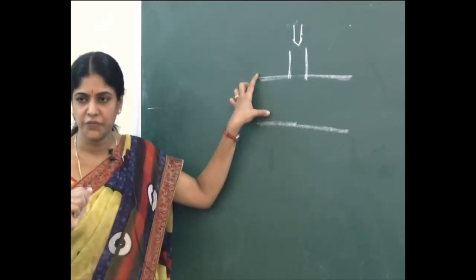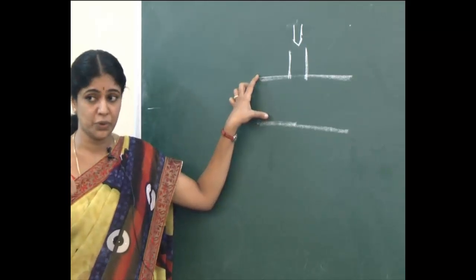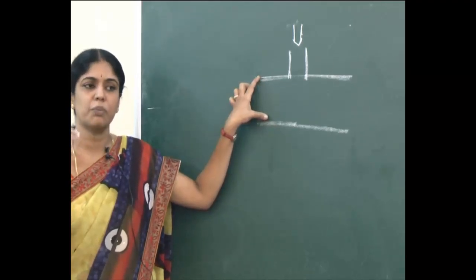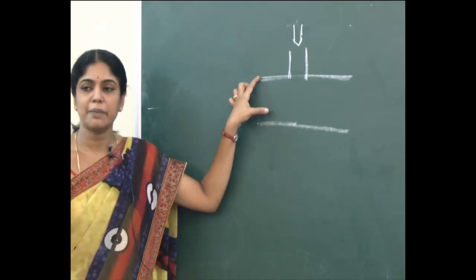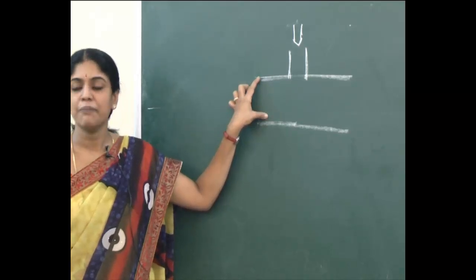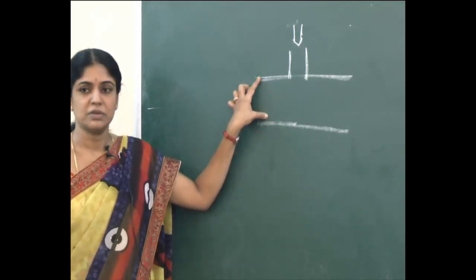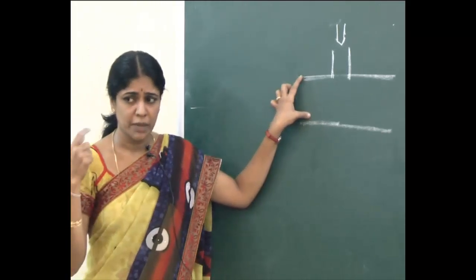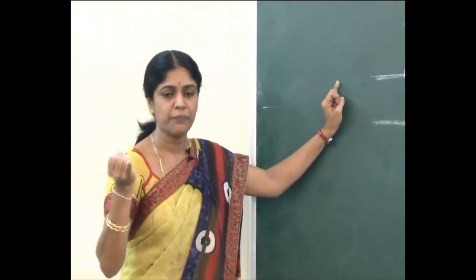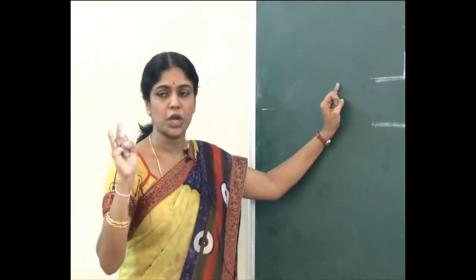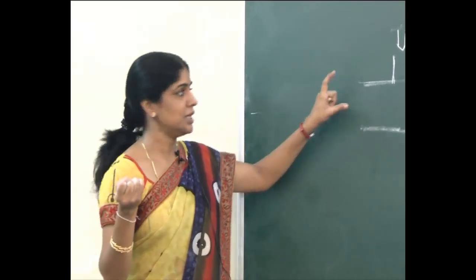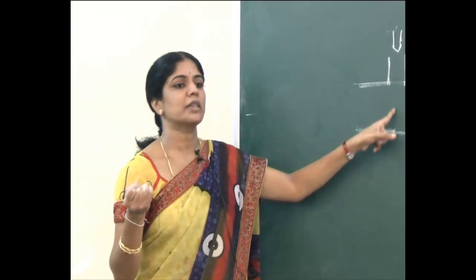Then again I will apply some electric field. By applying the electric field, there will be a deflection produced. After ionizing, the charged oil drop I can make move up or move down, or I can also make it stand still within the two metal plates, and I can do several experiments or recordings also. Repeated values also I can take. So what I am going to do, I am going to see the motion of the oil drop under gravity, that is free fall, and I am also going to see how the charged oil drop is going to move in the electric field when an electric field is applied. First I will see the oil drop moving only under the action of gravity.